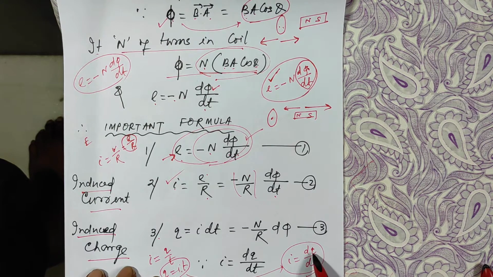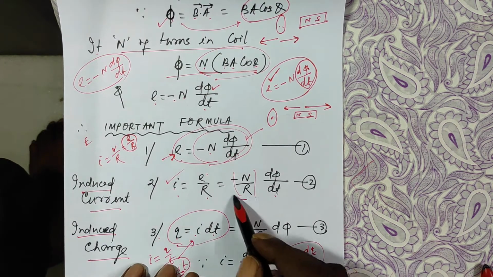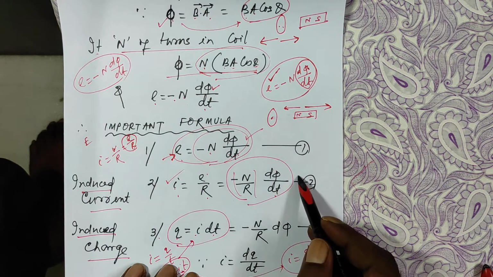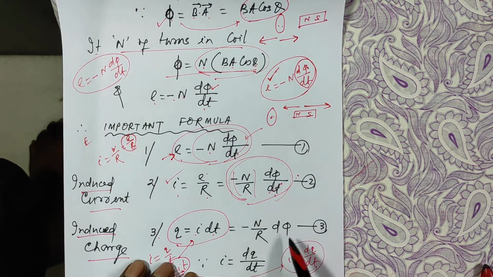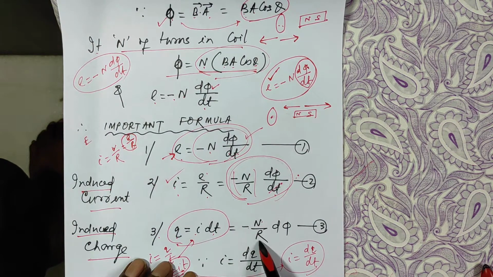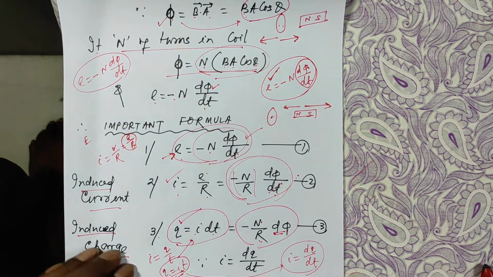By cross multiplying, from here you can write Q is equal to I dt. So this is your I into dt. When you multiply this, dt cancels. So I am left with minus N by R d phi. Number of turns divided by the resistance of the coil into change of flux is the amount of charge.